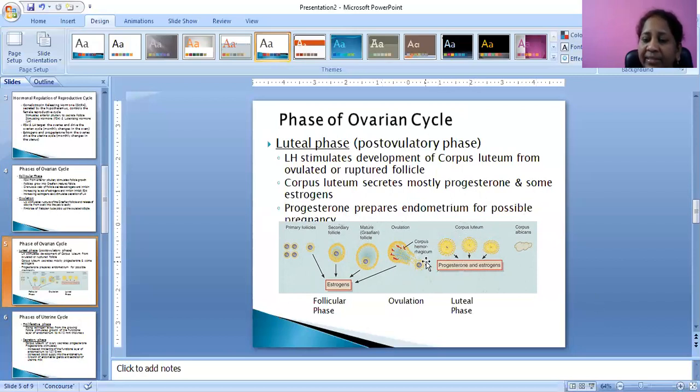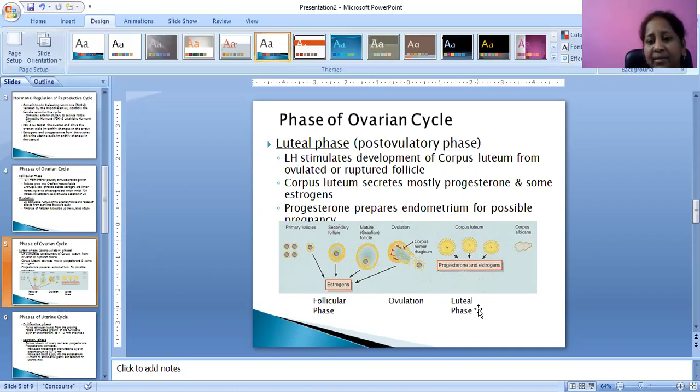In the luteal phase, this is the corpus luteum, producing progesterone and estrogen, then the corpus albicans. If fertilization occurs, the corpus luteum will be yellow in color. If fertilization does not occur, it will be like a black spot. This is about the luteal phase.